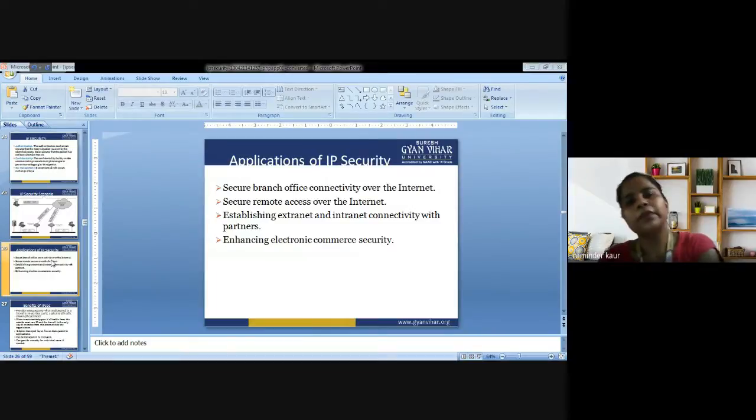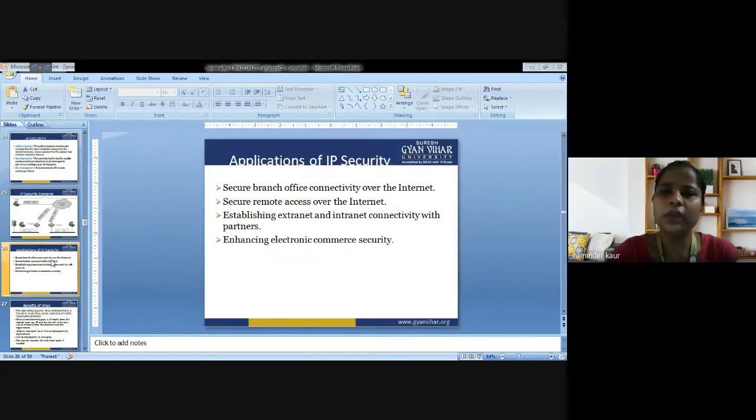So next is, what are the applications of IP security, that is Internet Protocol Security. There are four applications that are being depicted here. The first one is secure branch. Obviously IP security, as the name implies, is security. So what would be the use of IP security? To provide security.